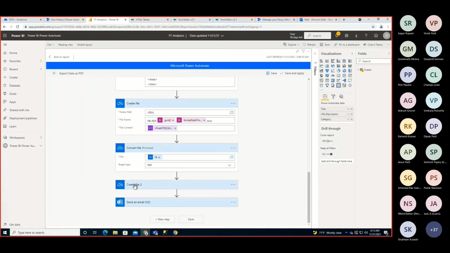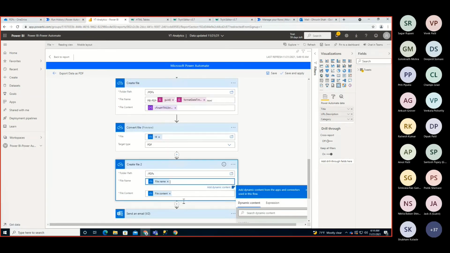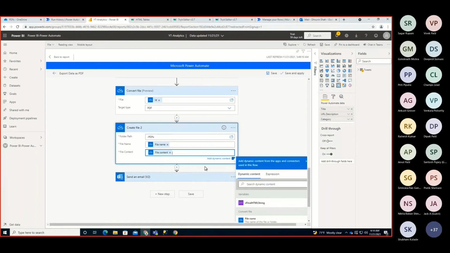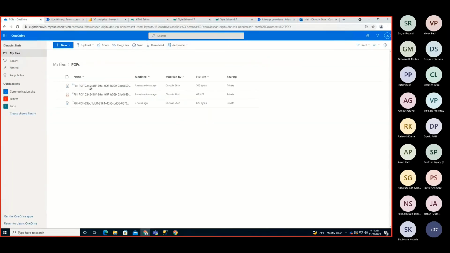And after that it is creating another new file using that particular HTML. So I'm just creating a file. That file should be created in the PDF section, and the file name should be the same as this HTML file name. So I'm just providing that file name, and the file content is whatever the converted file is, I'm getting the file content from them. So file content and file name is something which I'm getting from the converted file. And as we converted to PDF, the file name also includes the extension PDF. Right, so this will generate one PDF file into this location.